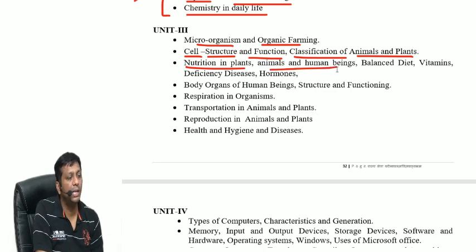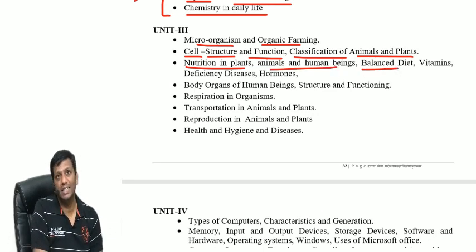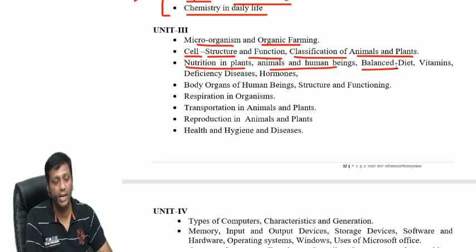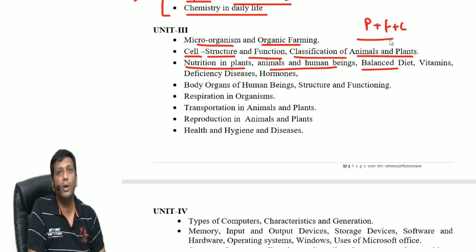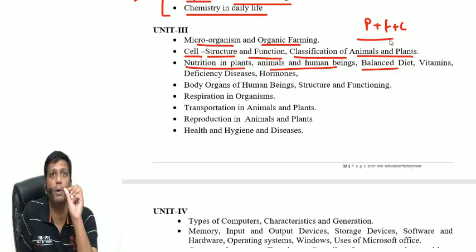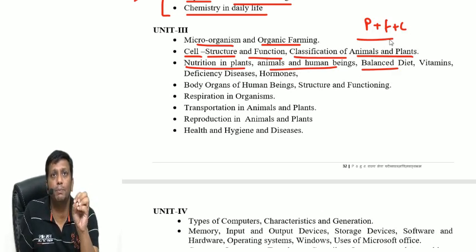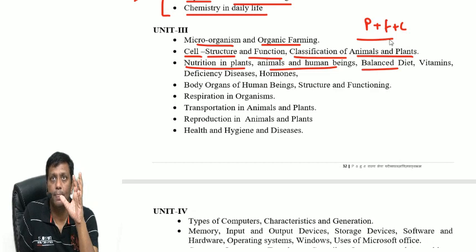So, animals and human beings. Balanced diet: the food we are taking, like protein, fat, carbohydrate. If I ask you, in this balanced diet there are a few proportions given, and you should follow these proportions in your diet. On the basis of that proportion, you need a proper calorie intake. You should always prefer the proper calorie.